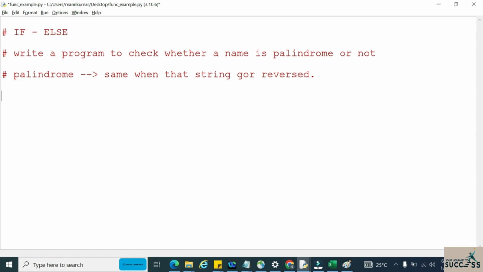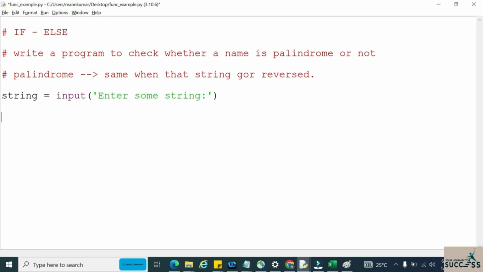Let us see that. Now I am taking a string from the user. Since it is a string, I don't need to convert it into any type, so I can directly take it by using the input function only. Enter string. I'm asking the user to enter some string.